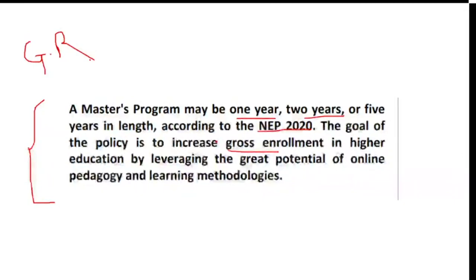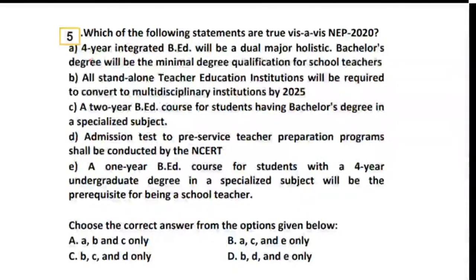Okay, coming to question number 5. It's a very big statement question. Maiti, yes. So Maiti, it is not only 2 years as well as 4 years. 4 years is for graduation. We are talking about masters. So it is 1 year, 2 year, and it is 5 years.